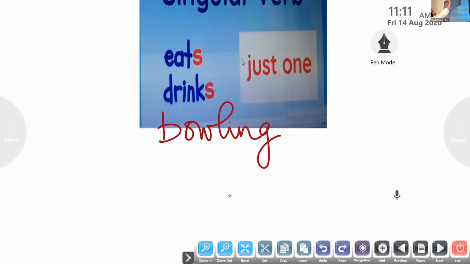Okay, so the singular verb is not like the singular noun. It has an S at the end. Even though it is a singular verb, it has an S at the end. So the boy plays, girl sings, mother cooks. So here you can see that S there, eats, drinks. Can you see this, children? You don't write anything, just understand. We'll be doing our workbook exercises.